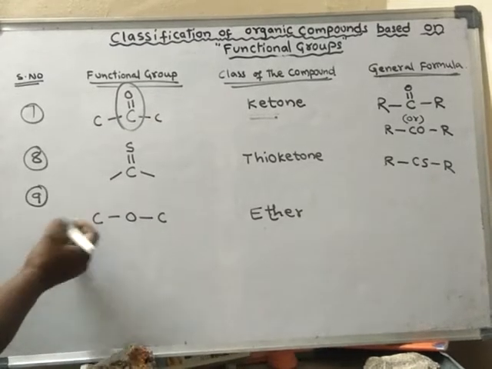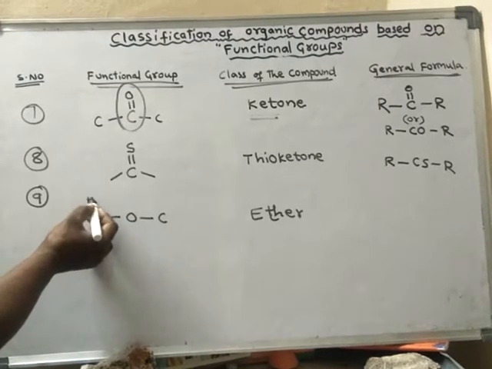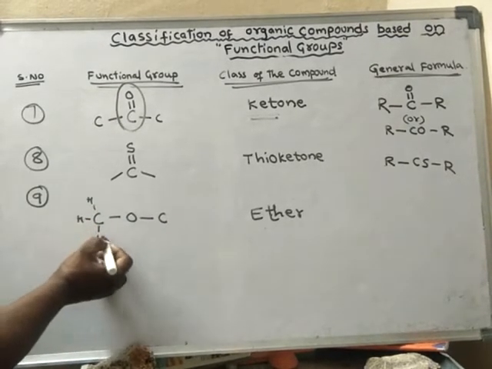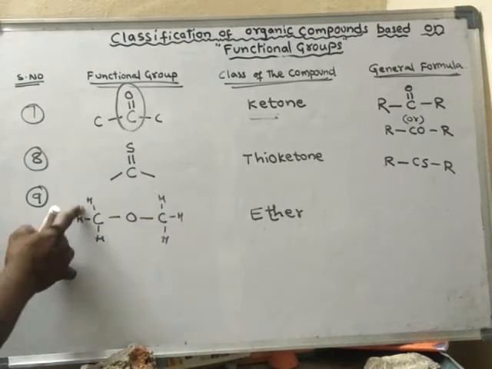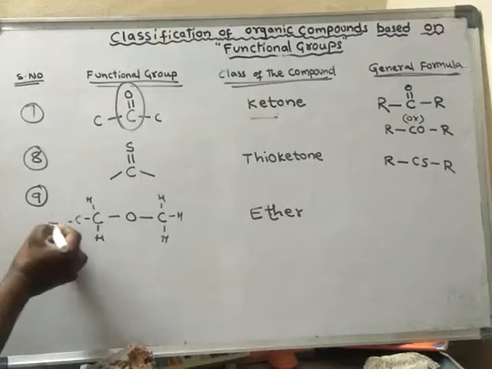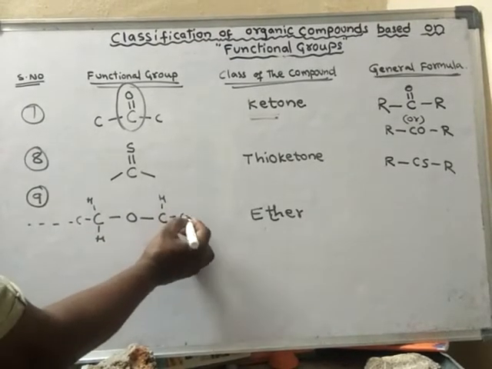This carbon may contain hydrogens like this, or else it may contain a framework of carbon, a length of carbon chain.